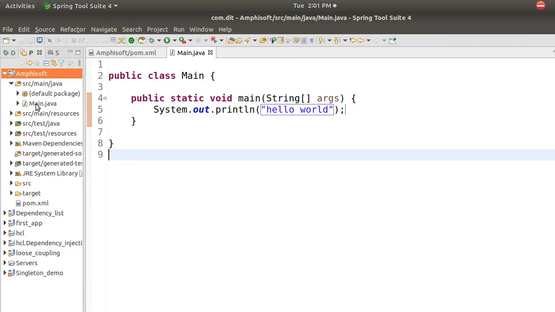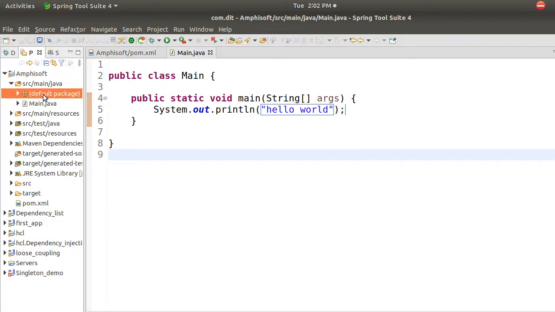Have you heard about loose coupling and tight coupling? Have you heard any time? What is loose coupling, by the way? No, Girish, haven't heard about. Okay, fine. If you have not heard about, I will tell you what it is.